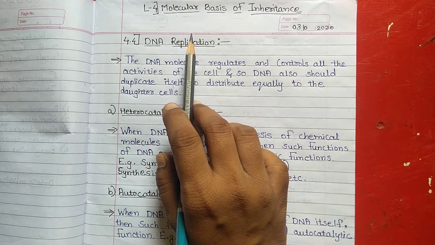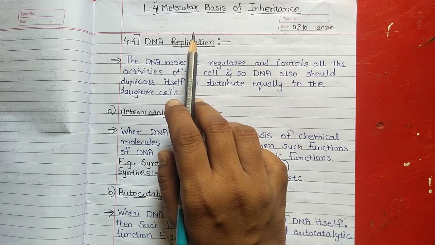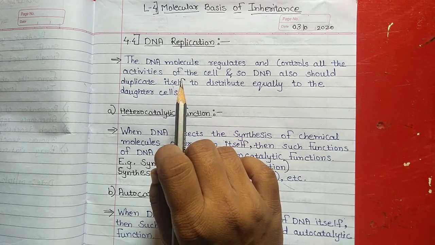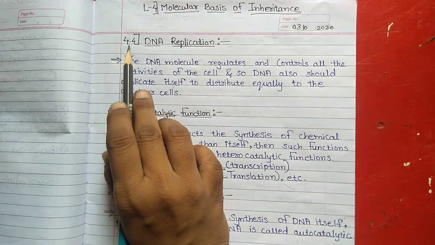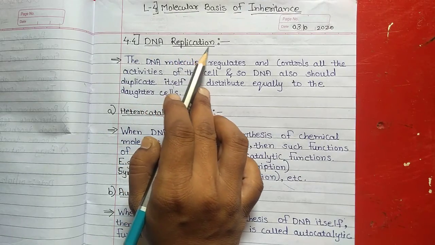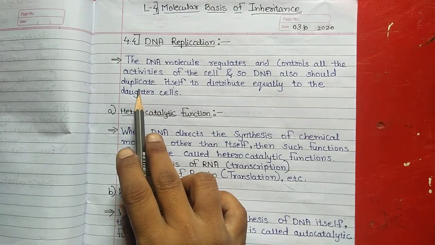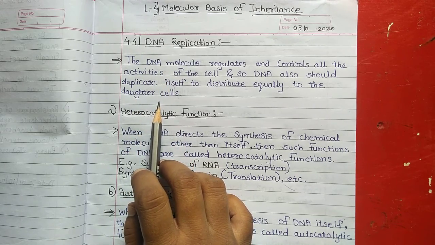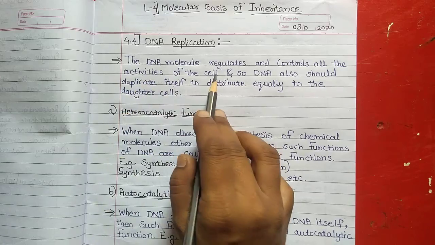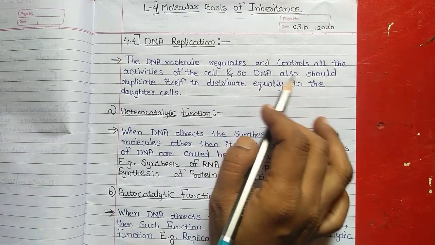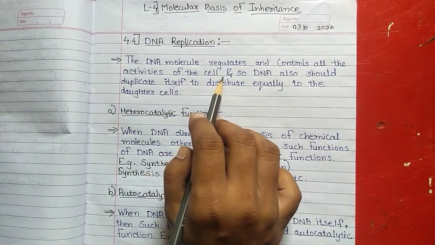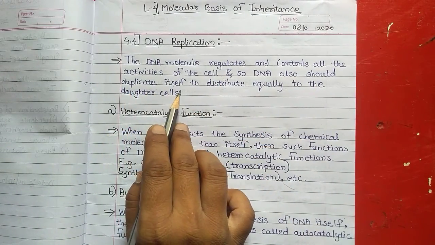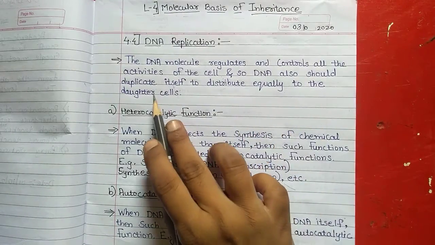During the last lecture we studied 4.3 DNA packaging, and today we are starting a new topic, 4.4 DNA replication. What is meant by DNA replication? The DNA molecule regulates and controls all the activities of the cell, so DNA also should duplicate itself to distribute equally to the daughter cells.